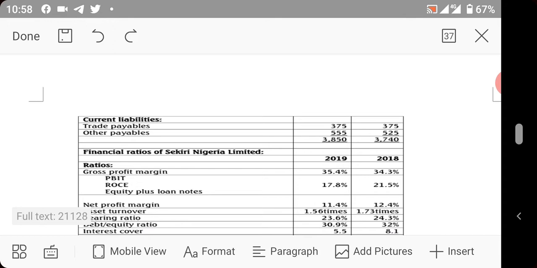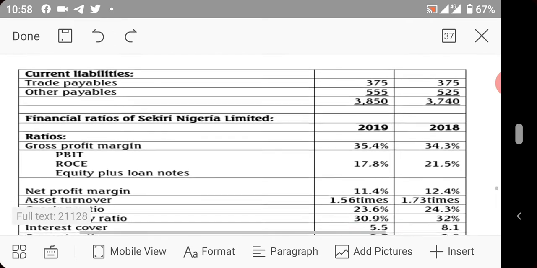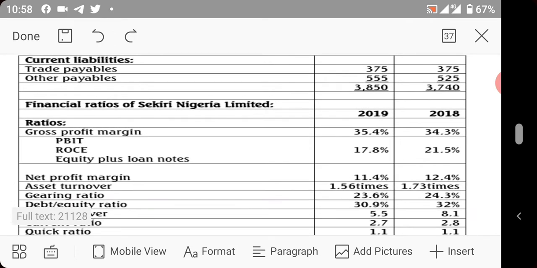Now, they gave us the financial ratios for 2019 and 2018. They gave us gross profit margin. They also gave us ROCE. ROCE is computed as profit before interest and tax over equity and loan.